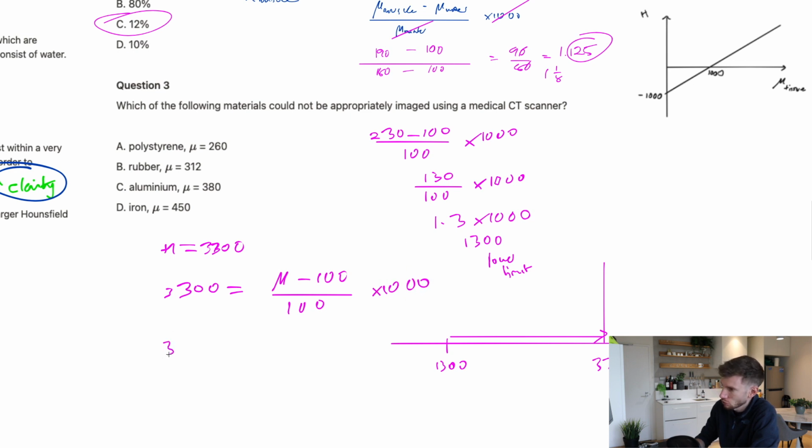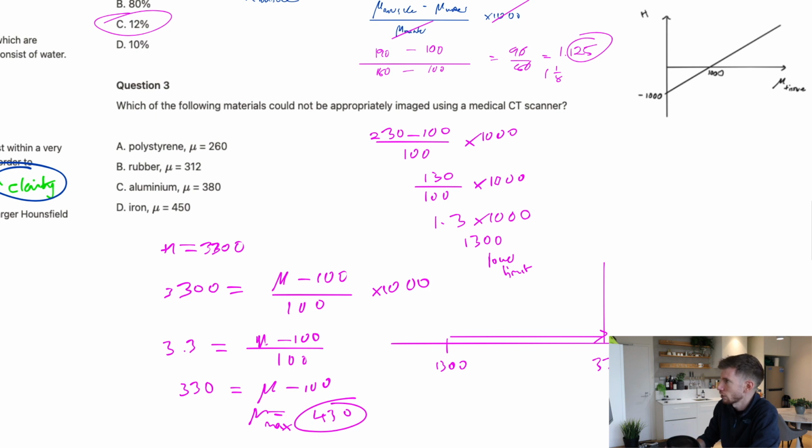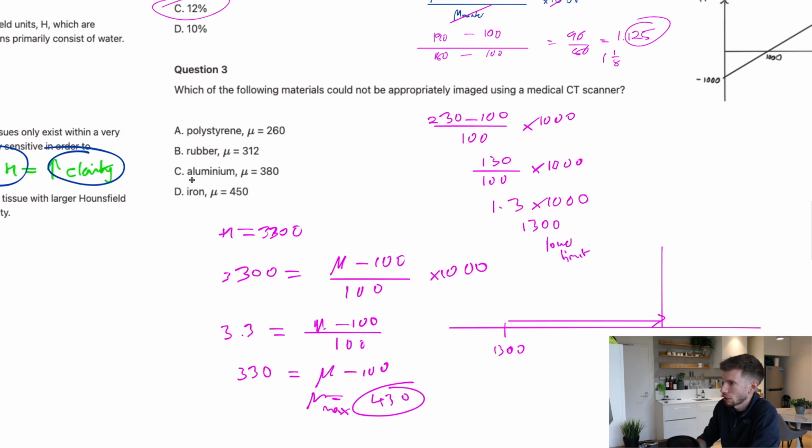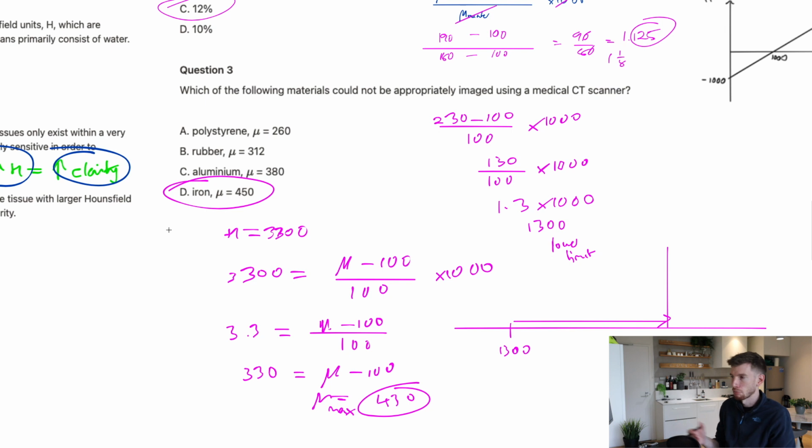We can divide the 1,000, we get 3.3 is equal to mu minus 100 over 100. We can times the 100 across, get 330 is equal to mu minus 100. And now we know the maximum mu value that's possible is then going to be 430. So anything beyond that is not possible. And so immediately then iron must be the answer. Now these are just made up numbers. I have no idea what they actually are, but for the sake of the question.